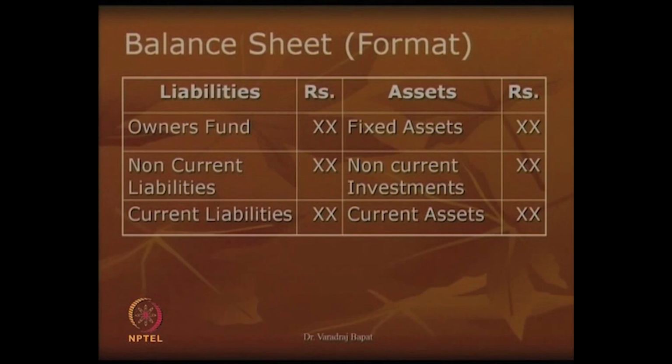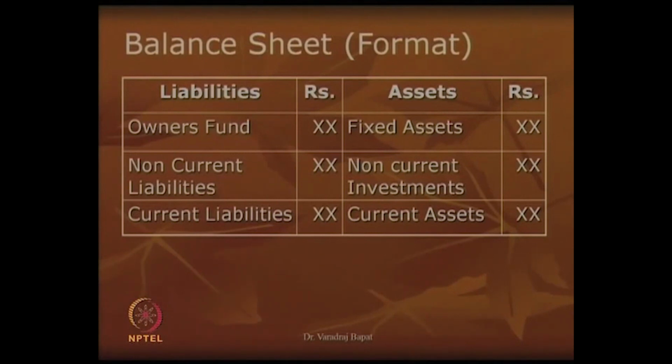As you know, balance sheet is basically a statement which shows the financial position as on a particular day. So, it has two sides, one is liabilities, other is assets. Asset represents the resources of the organization and they could be broadly categorized into fixed assets, non-current investments and current assets.